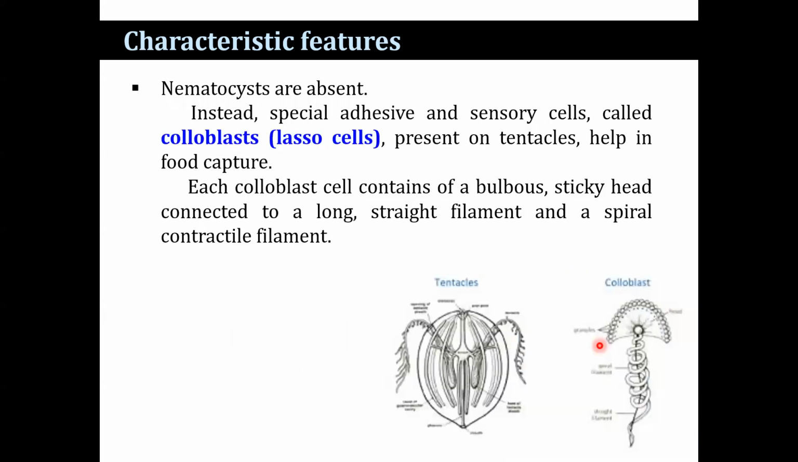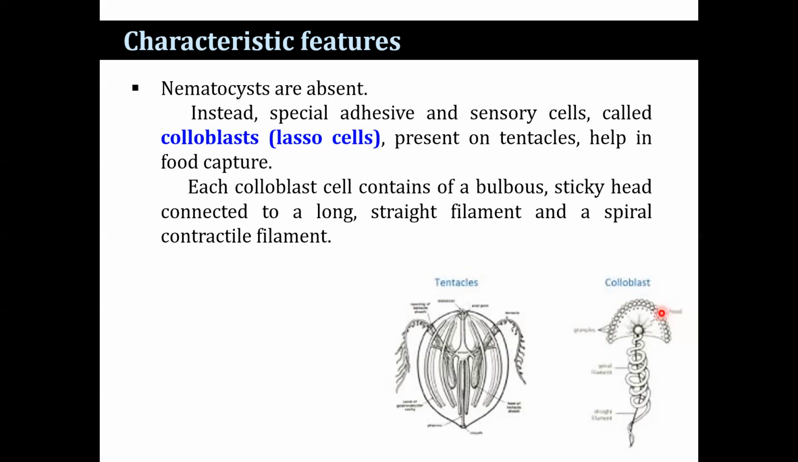Nematocysts are absent. Instead of nematocysts, there are special adhesive and sensory cells. Those cells are the colloblast cells. The nematoblast or cnidocyte cells are the characteristic and unique cells of the Cnidaria. But in the case of the Ctenophora, the adhesive and sensory cells are known as lasso cells or colloblast cells. They are present on tentacles and help in food capture.